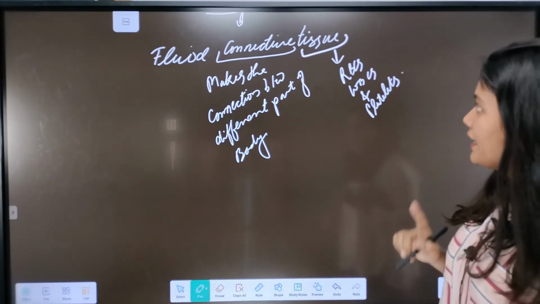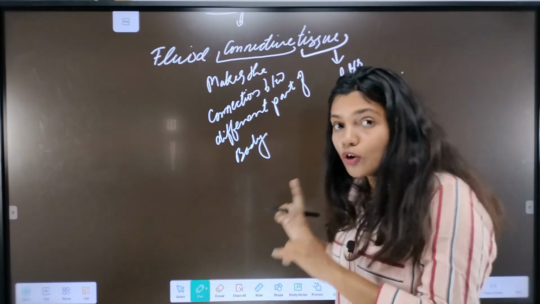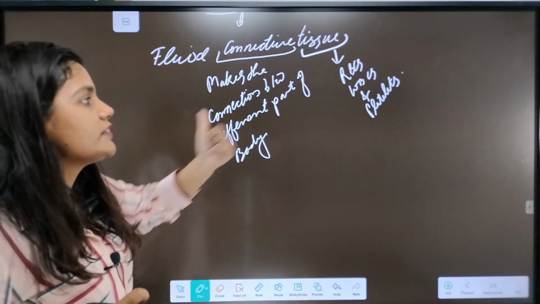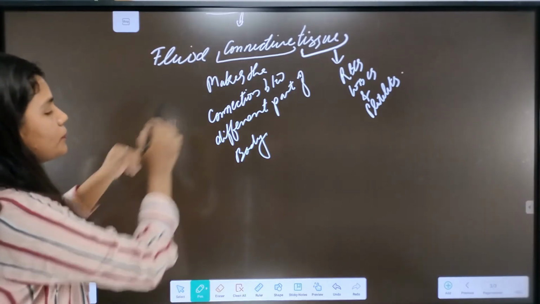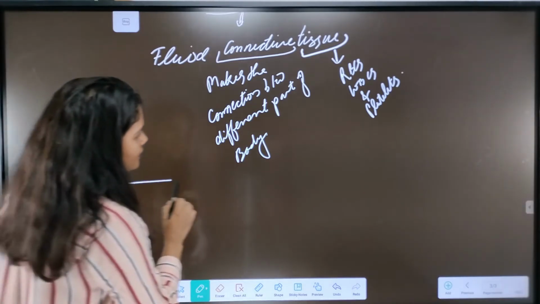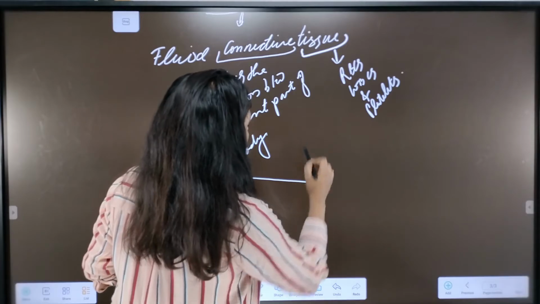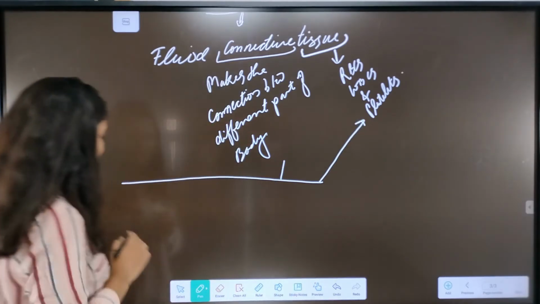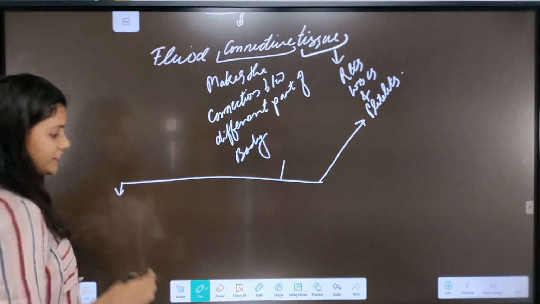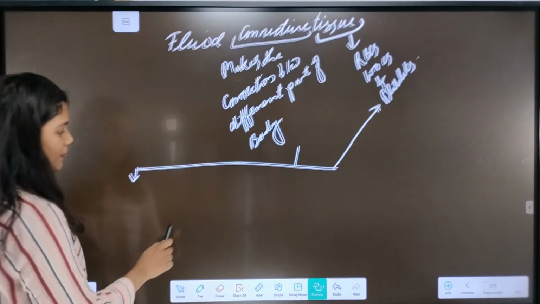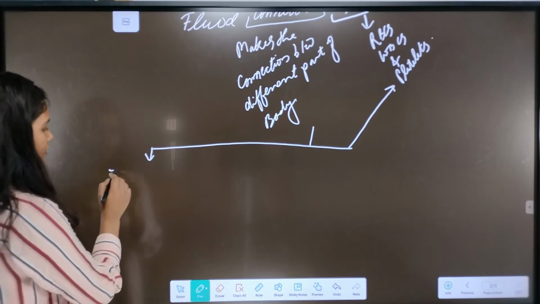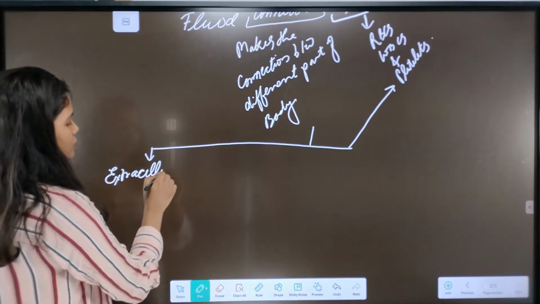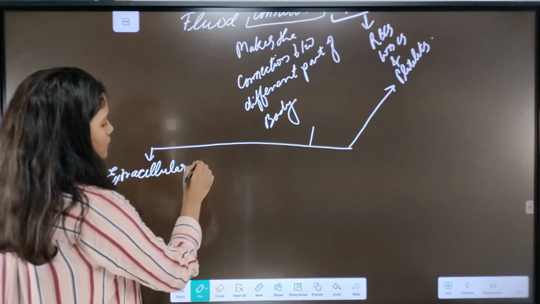Okay, and the second thing that is needed along with the cells. To be a tissue, cells are needed. And what is the second thing needed for being a connective tissue? It is the extracellular matrix.